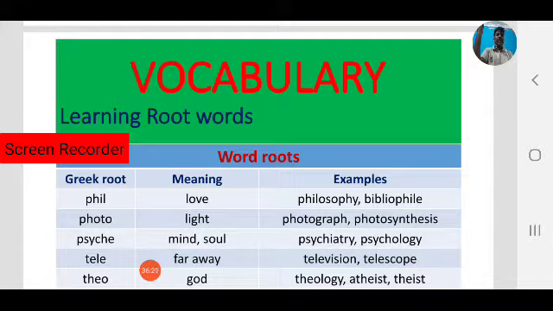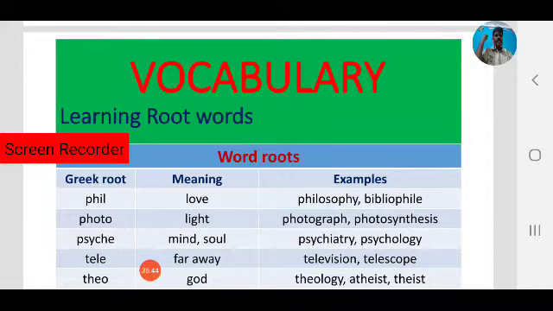Photosynthesis. Photograph and photosynthesis are other English words derived from a Greek root, that is photo. Photosynthesis, you may have studied in your school days.